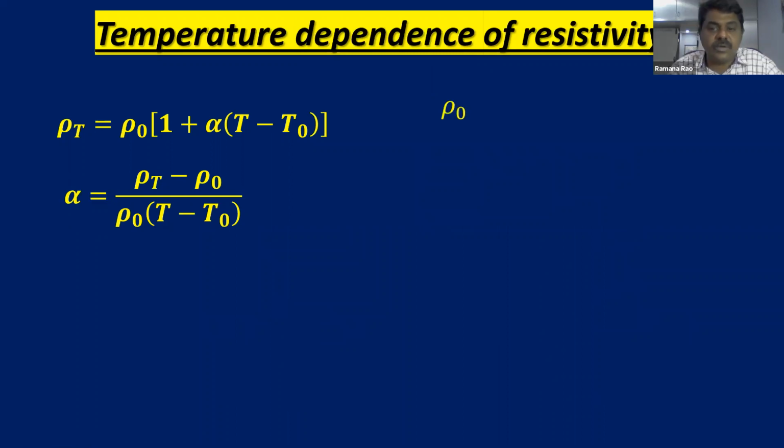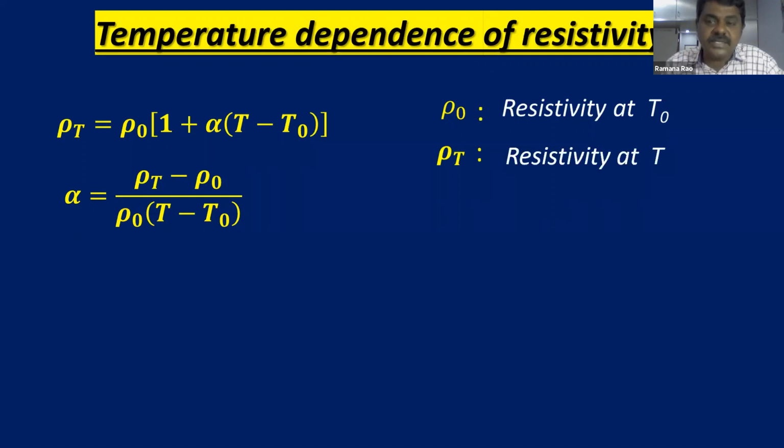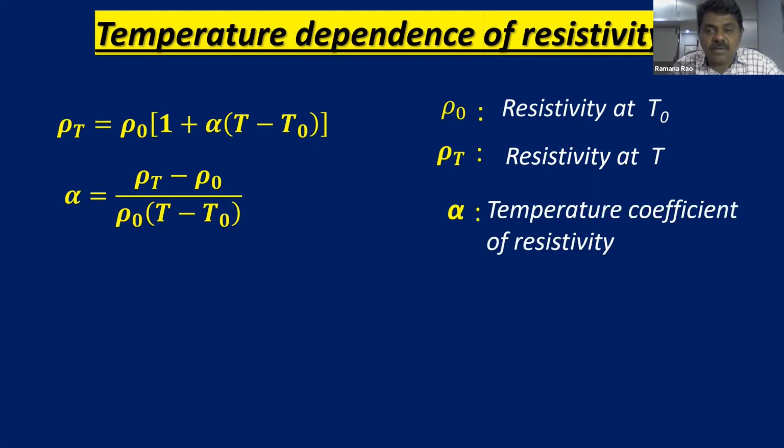Now try to see what is rho naught. Rho T means resistivity at T temperature. Rho naught is at 0 Kelvin. And alpha, very important. Alpha is the temperature coefficient of resistivity.